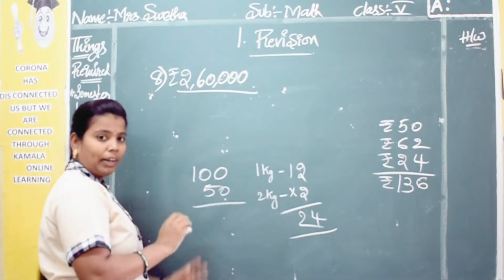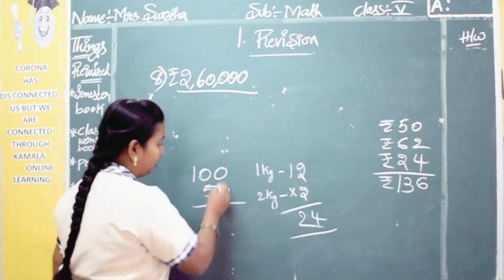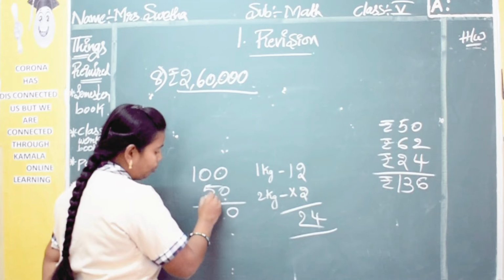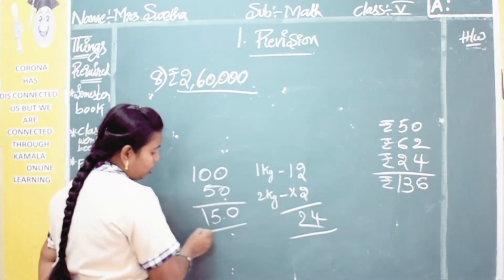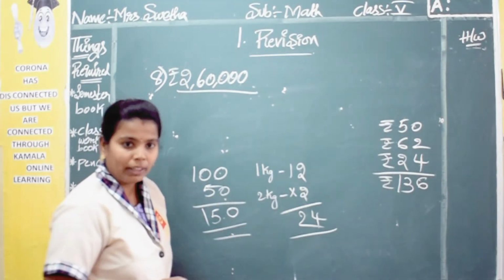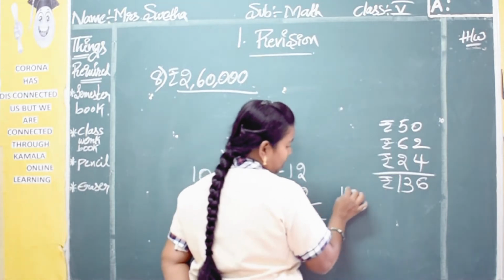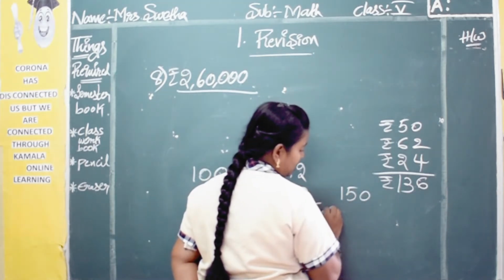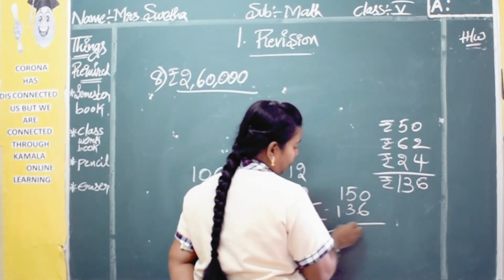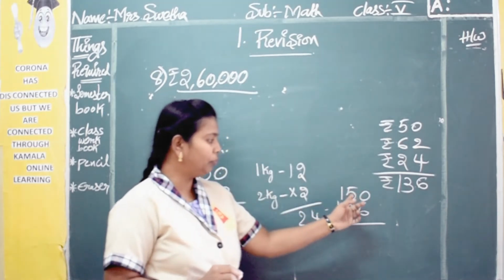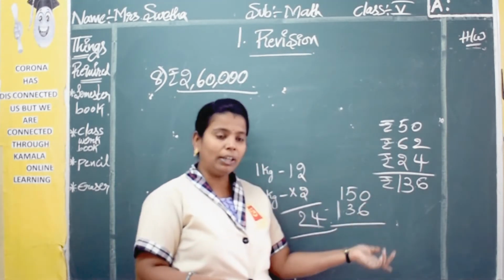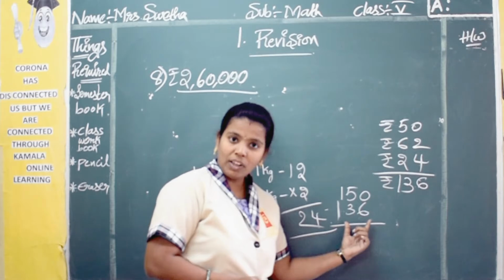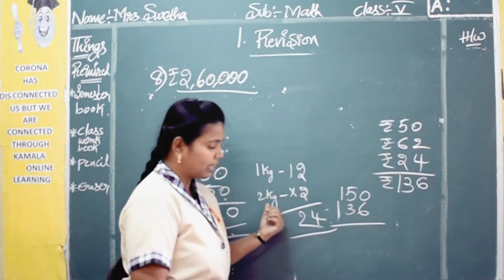Actually, first you have to find the total amount she has given. So 0 plus 0, 0, 0 plus 5, 5 and 1. So how much has she given to the shopkeeper? 150. Now from this 150 you have to take out this 136, the bill amount. So if she gives 150 rupees to the shopkeeper, what will he do? The bill amount is 136, so he will take 136 rupees.